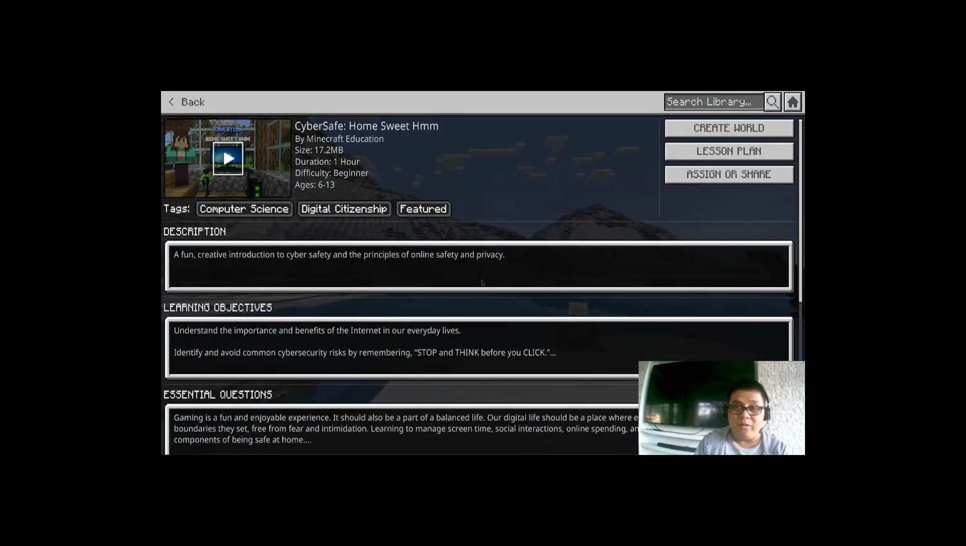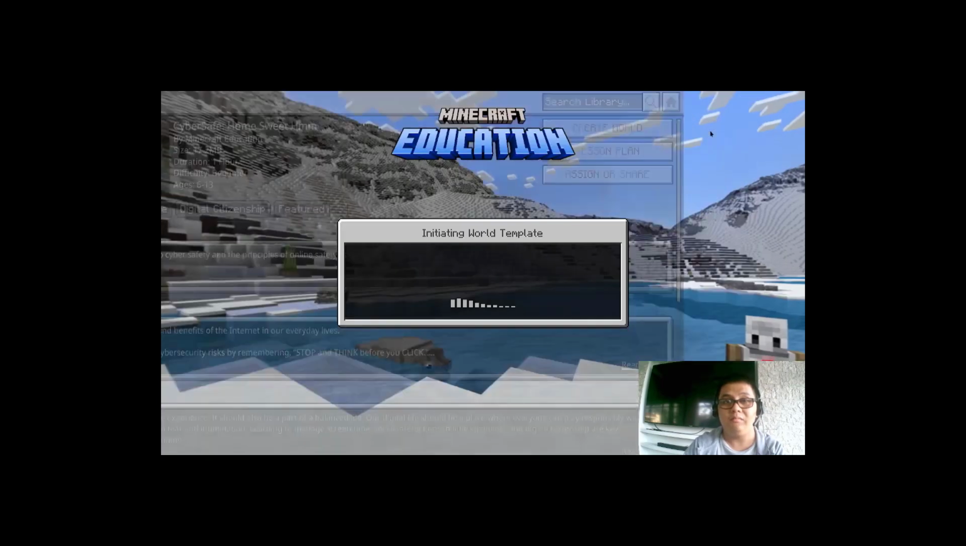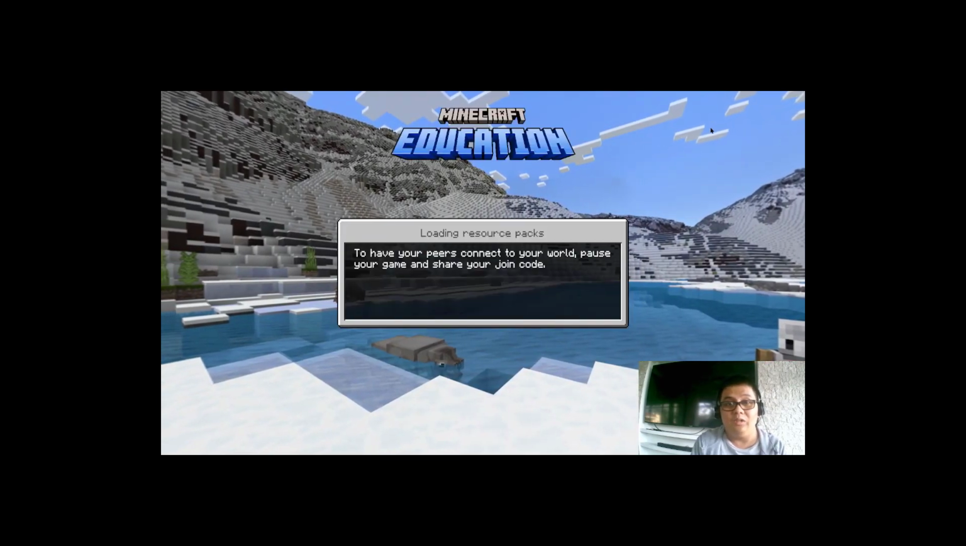In this lesson, before we begin, we have some descriptions of the learning objectives which you can use for future lesson plans if you want to use the lesson, modify it, and create your own lesson experience. Let's begin by creating a world, and it will load our map.